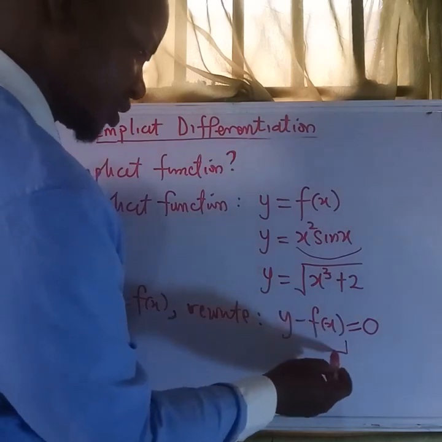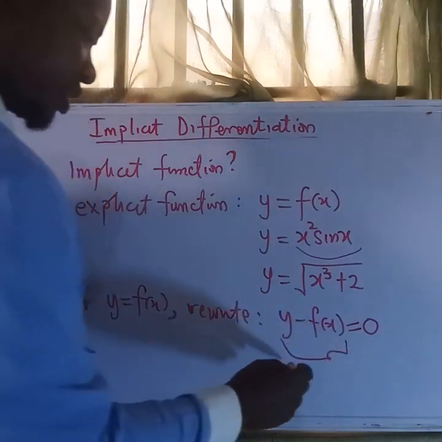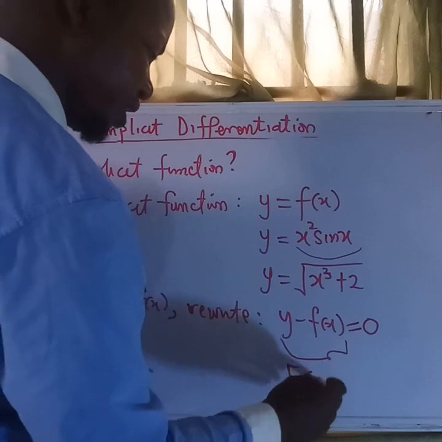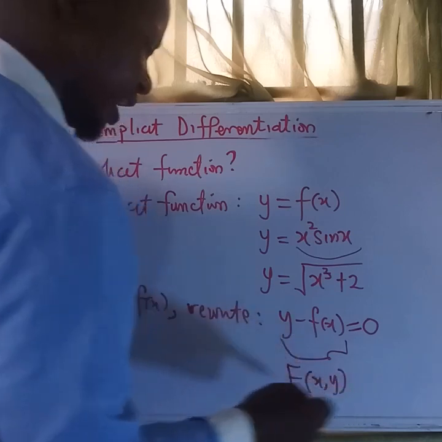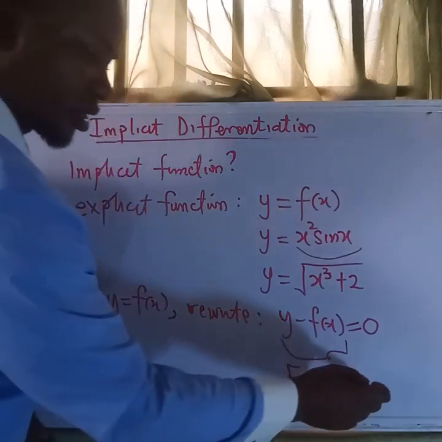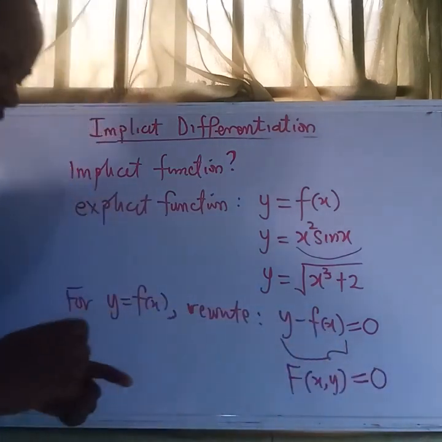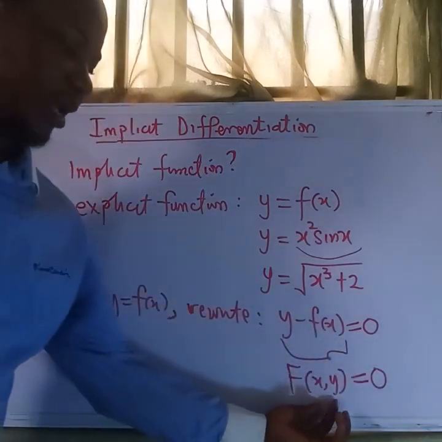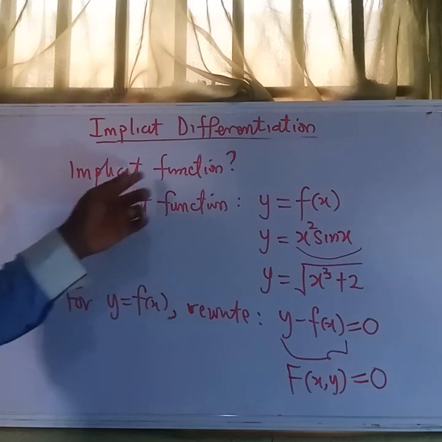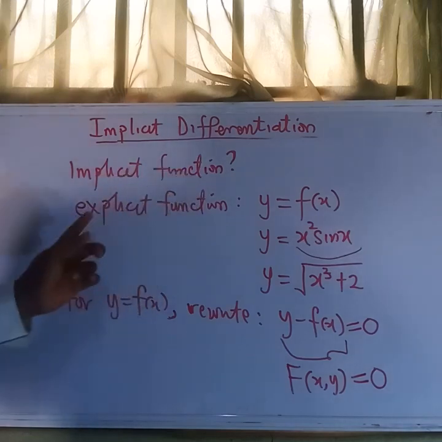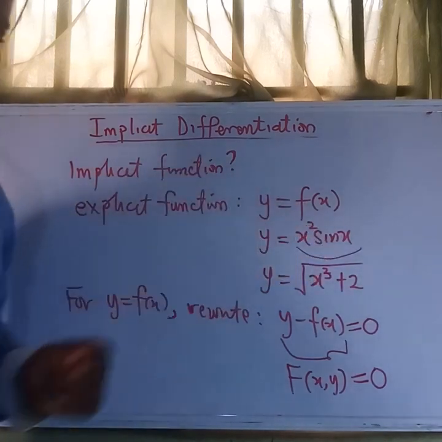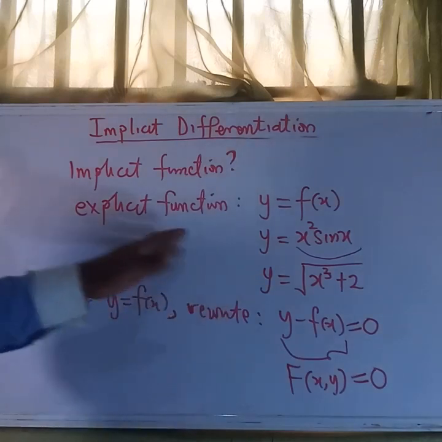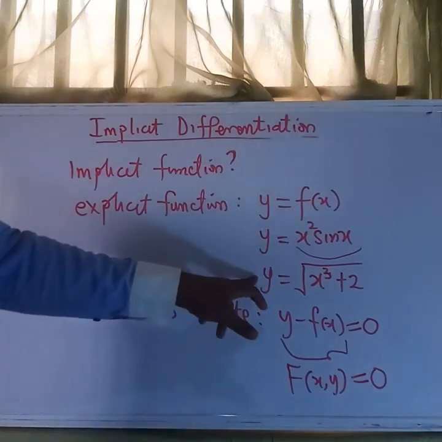So this expression that we have here, let us now give it a new name. Let us call it an expression of x and y, and of course this will be equal to 0. This new expression of x and y is what we refer to as an implicit function, whose explicit form is y equals f of x. Let us pick an example.